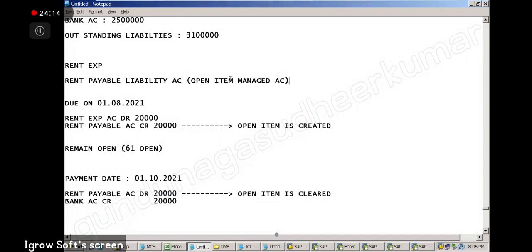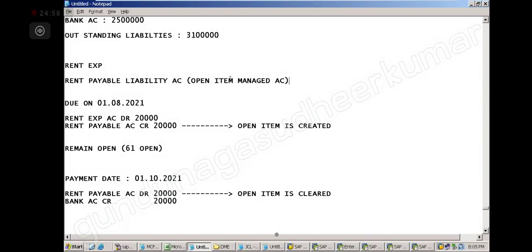Sir, if there is any receivable balance, then that also goes to open item? Yes, exactly. Outstanding. So this open item concept is not just for GL. This is for all AP, AR also. Let me explain. We have suppliers, we call them vendors. Whenever we are purchasing from a supplier, an open item is created, and when we pay him, the open item is cleared.